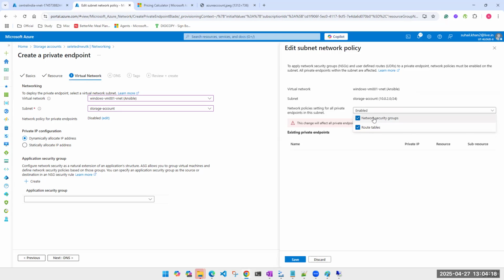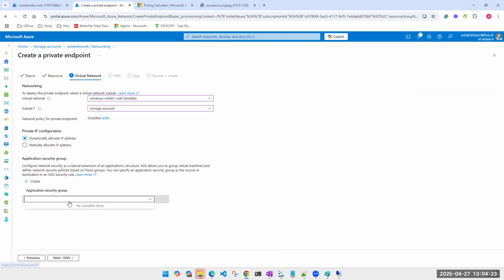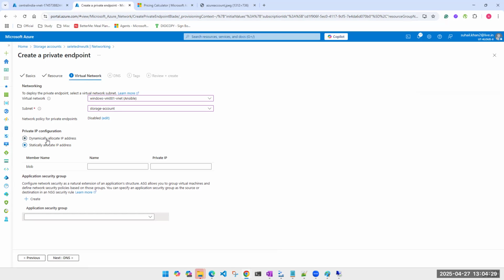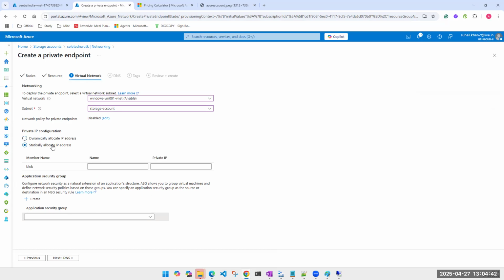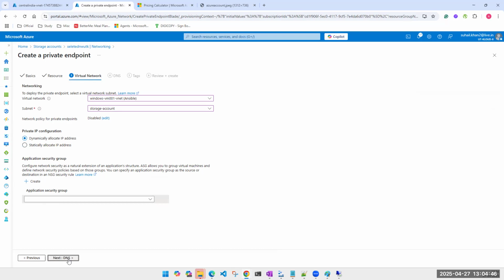Route tables, we are not creating here. Ignore this option. No application security group. Okay, now private IP. From that private IP, do you want this to be allocated dynamically? Dynamically as in you don't do it. Any available private IP from that subnet will be picked up automatically. Or do you want to assign a private IP by yourself? So we are okay even if it takes dynamically. Click next.